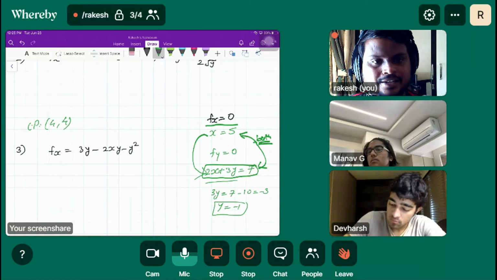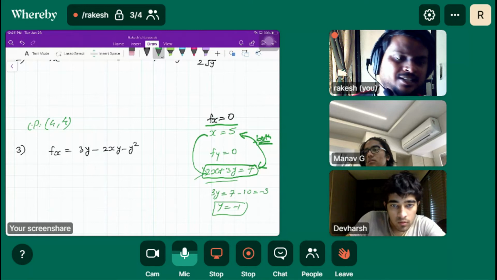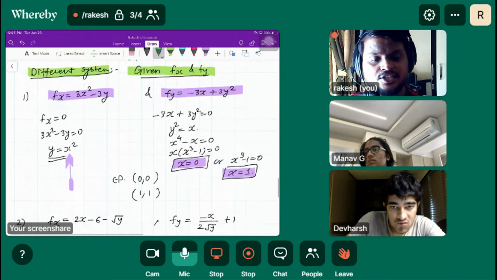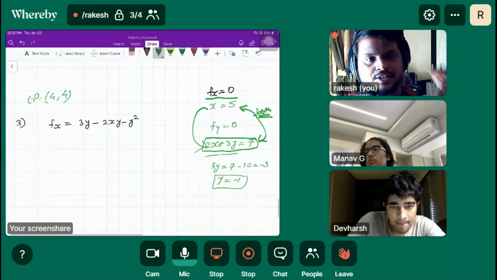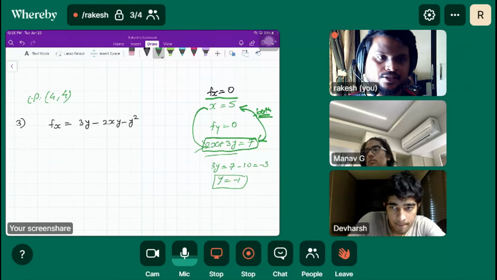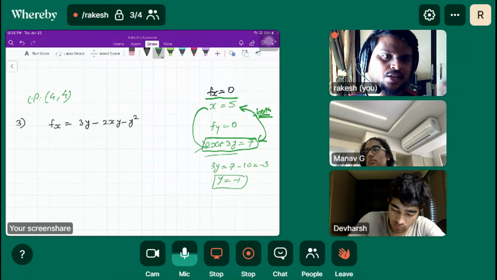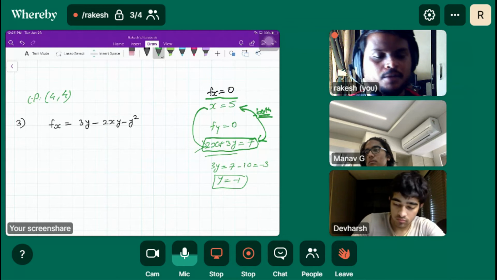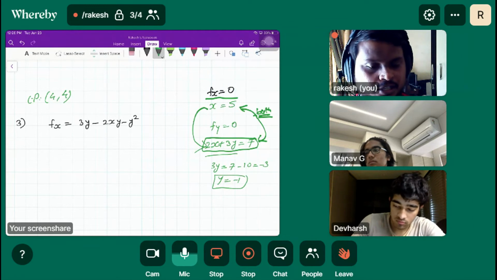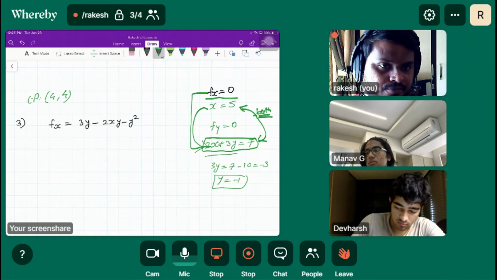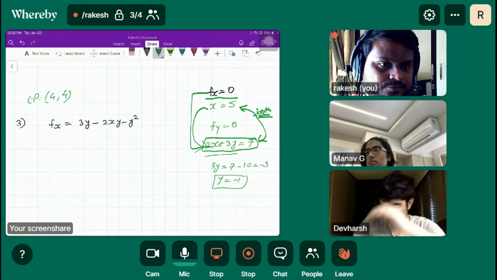We are finding the critical point that satisfies both the equations. Like I mentioned in the description, the peak or valley happens at the same point. So we are finding the common point which satisfies both the partial derivatives. Do you understand this?